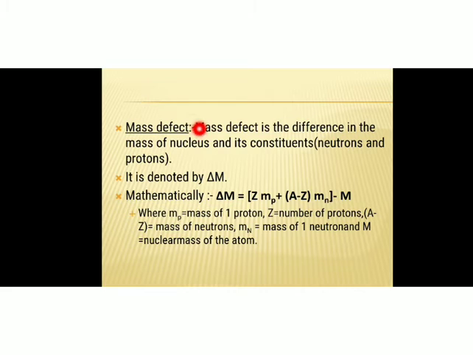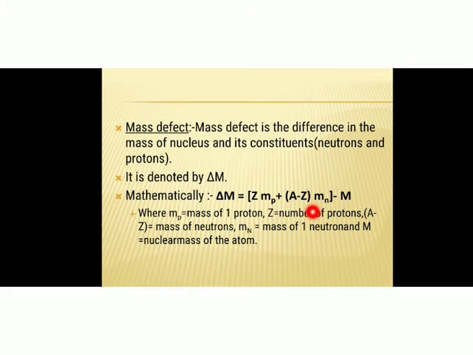Now, what is mass defect? Mass defect is the difference between the mass of the nucleus and the mass of its constituents, neutrons and protons. It is denoted by delta M, and mathematically mass defect can be represented like this: Z M_P, where Z is the atomic number, which we can also consider as the number of protons, and M_P is the mass of a proton. So the number of protons times the mass of one proton, plus (A minus Z)